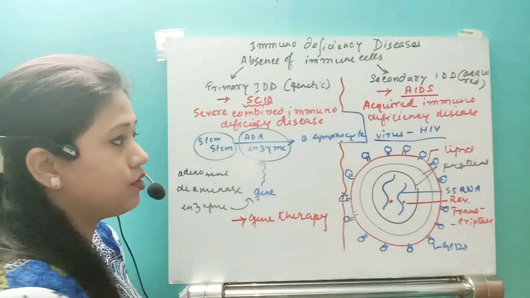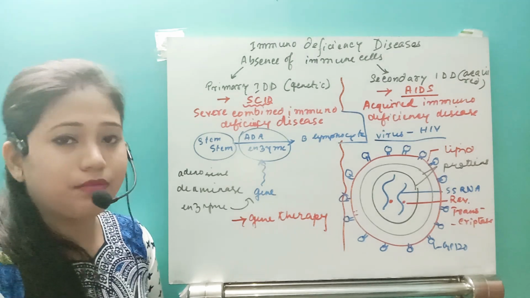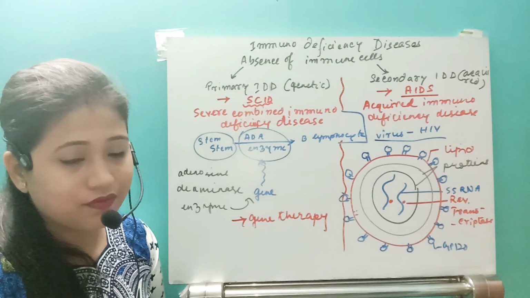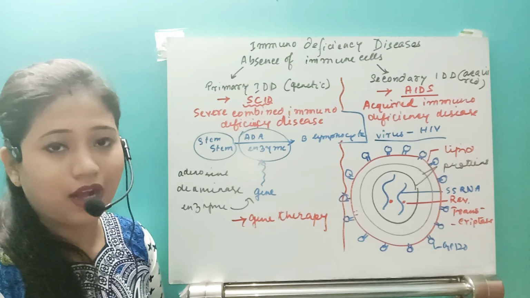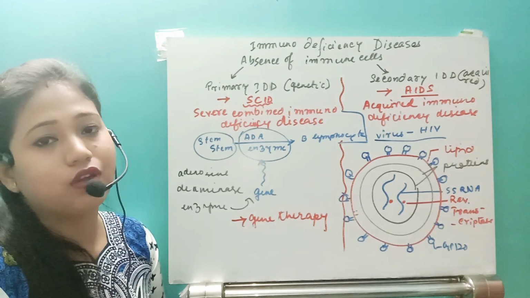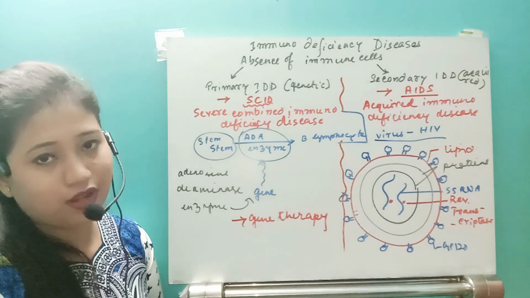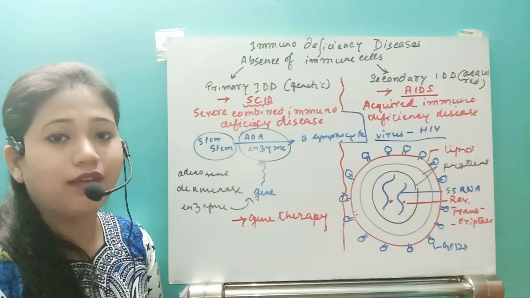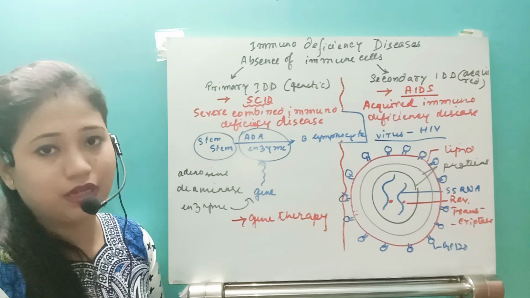In this video, we have discussed only the structure of the virus HIV. That means human immunodeficiency virus, where the genome is two molecules of single-stranded RNA. Along with that, it will also have two molecules of the enzyme reverse transcriptase. Around them they will have three layers. Two of them will be protein layers, and one layer is a lipid layer.